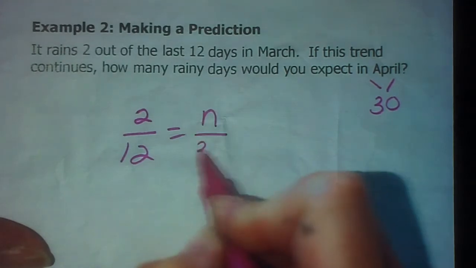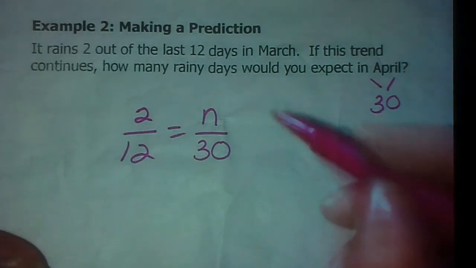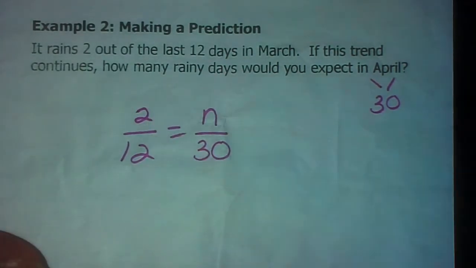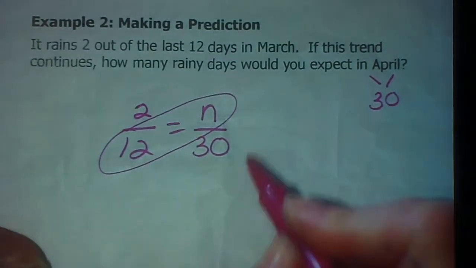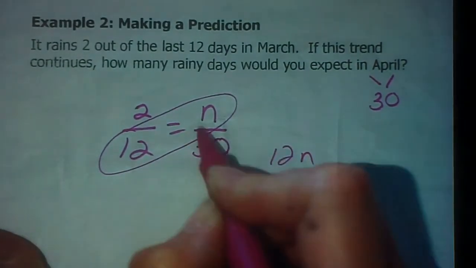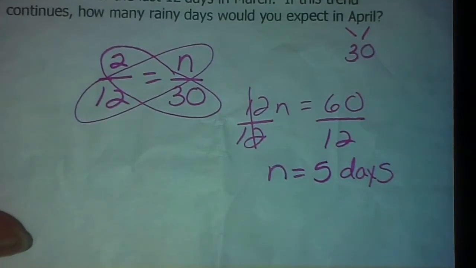This should look very familiar. We're setting up a proportion: if 2 out of 12 days it rains, how many out of 30 days would it rain? So we're going to use cross products here. 12 times n is 12n, and 2 times 30 is 60. Should I add them? No, we're going to divide by 12. So n equals 5. 5 what? 5 days. 5 days of rain in April.